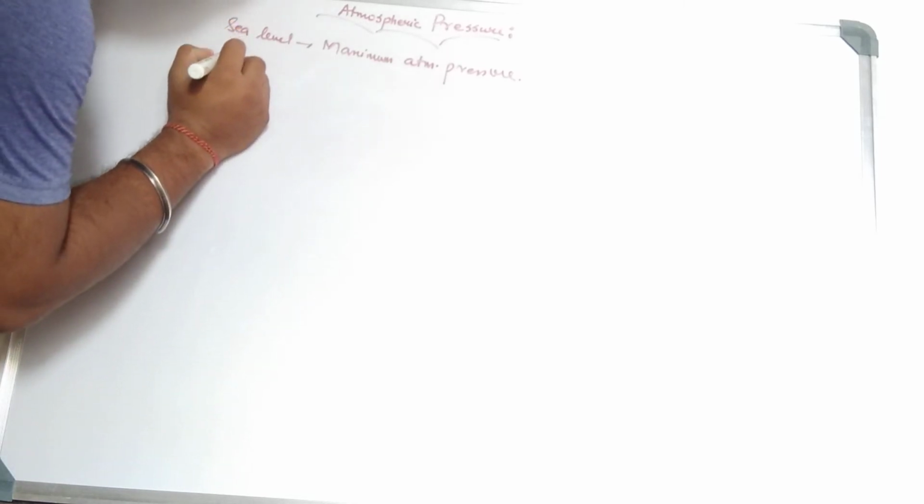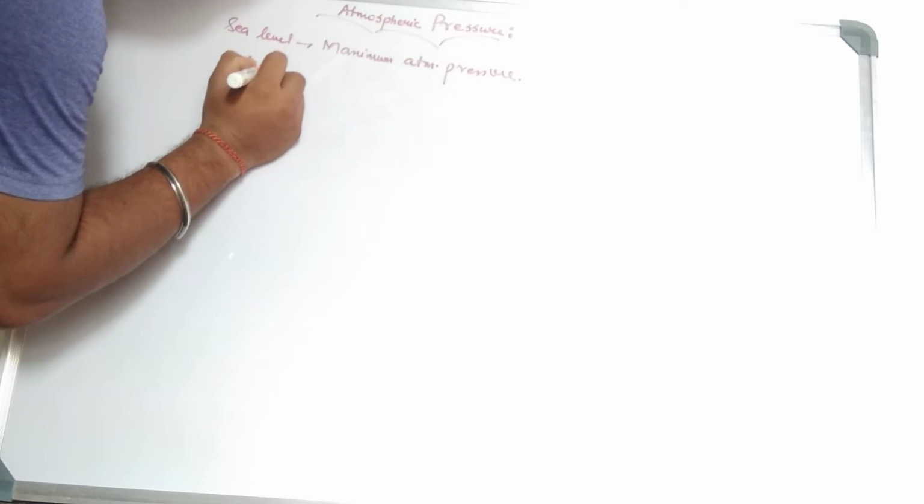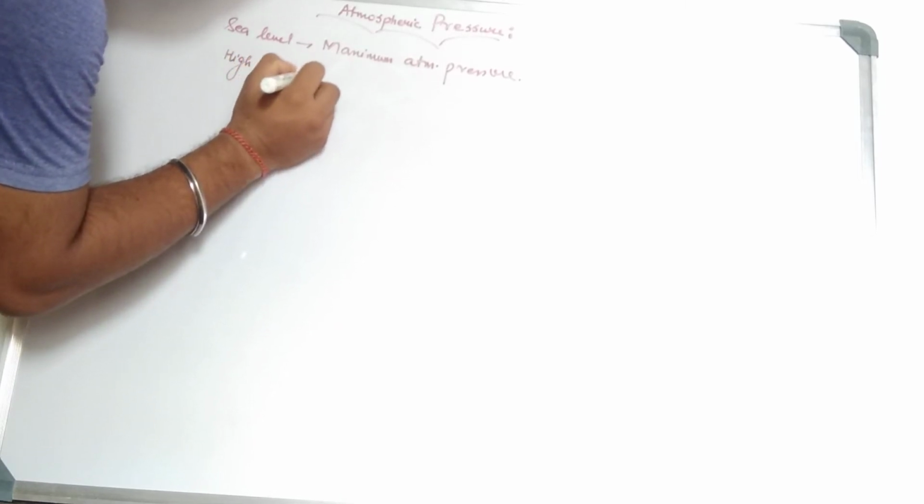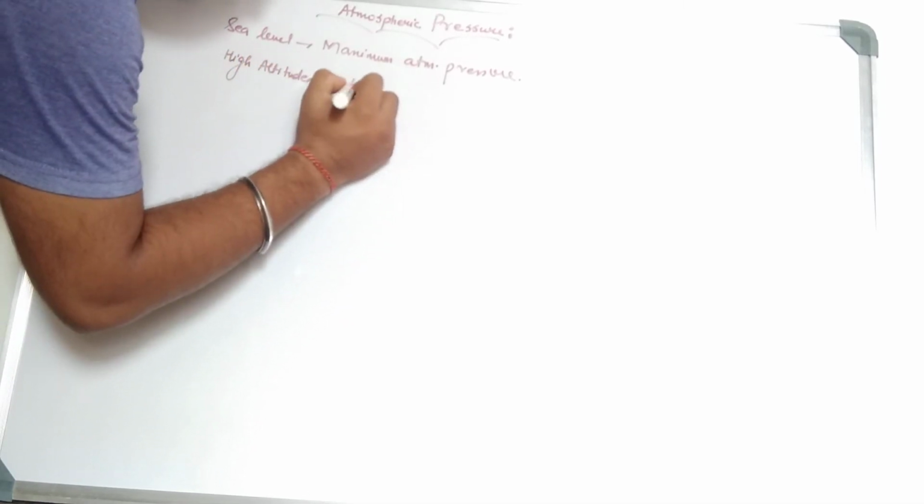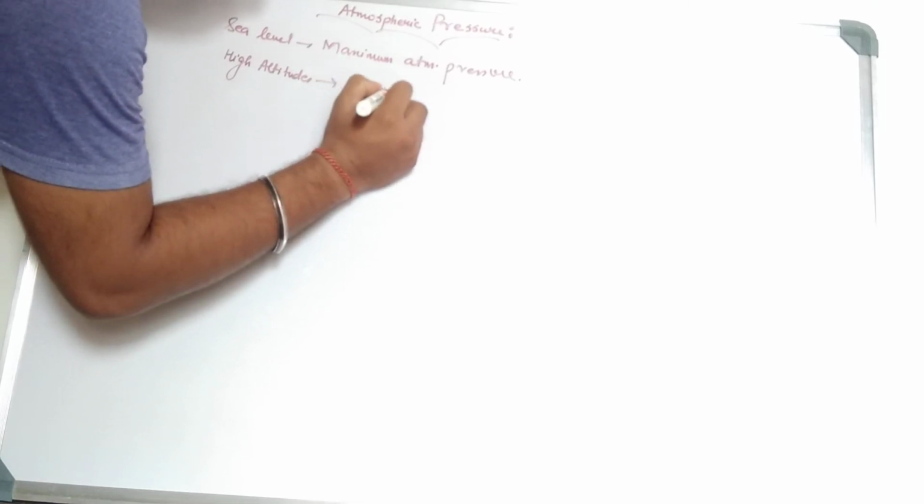The atmospheric pressure goes on decreasing at higher altitudes. This means that at higher altitudes, there is minimum air pressure.